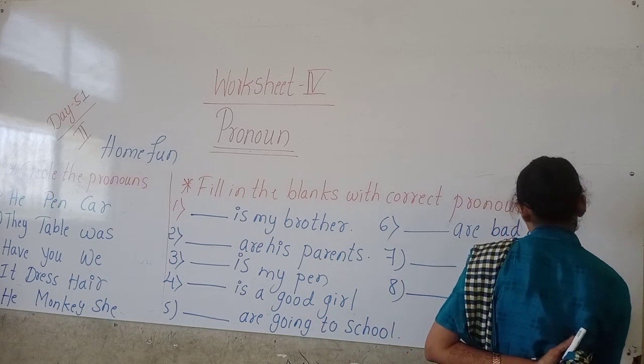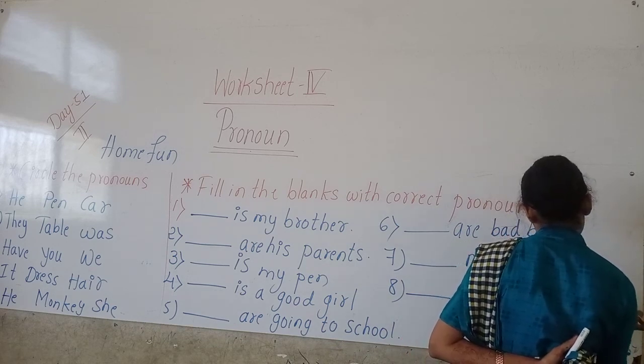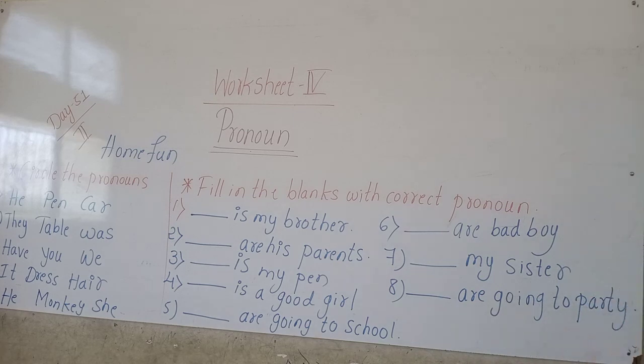Dash going to party. Okay, children, these are some questions you have to solve on your own as homework in your homework notebook, children.